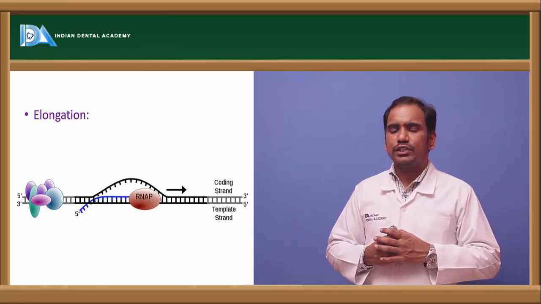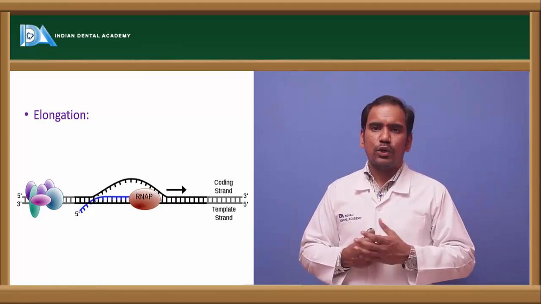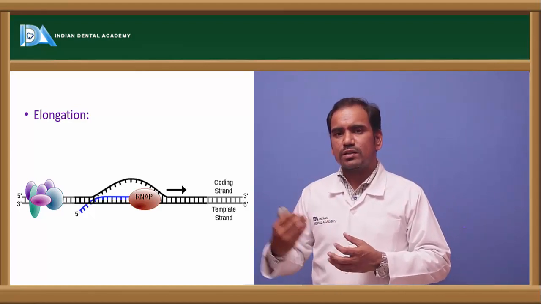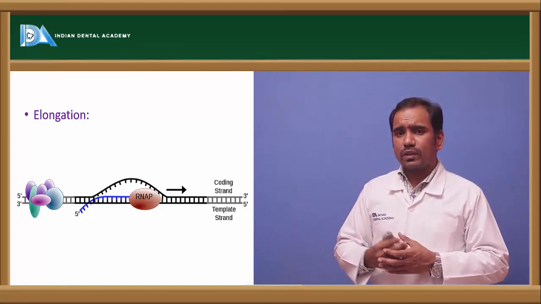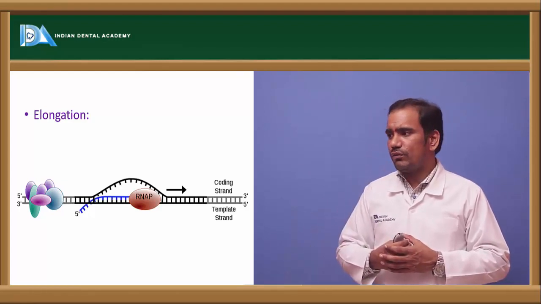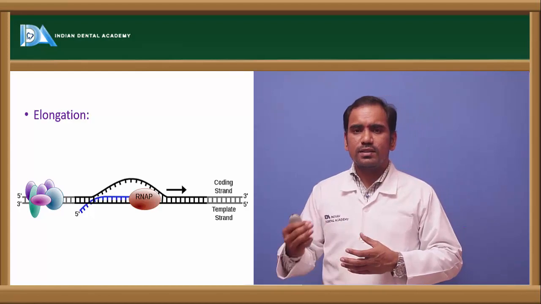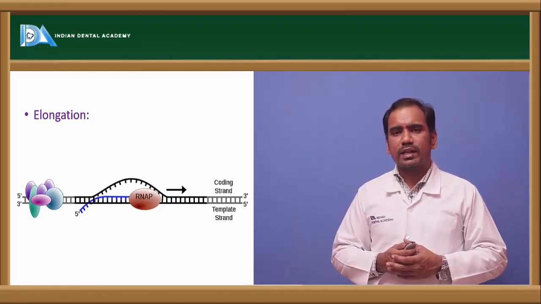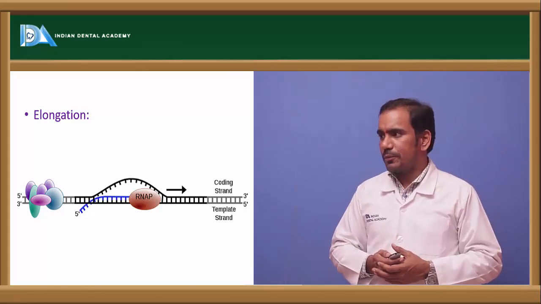There is simply addition of ribonucleotide triphosphates. In this addition, pyrophosphate is removed, and the nucleotide monophosphate is added in the synthesis of nascent RNA. So this is how the elongation process occurs by the action of RNA polymerase.